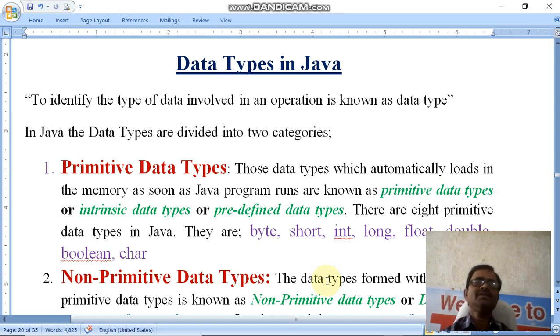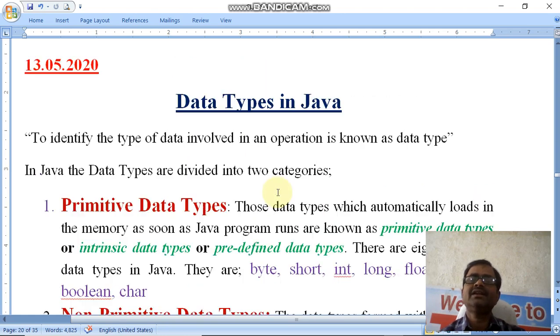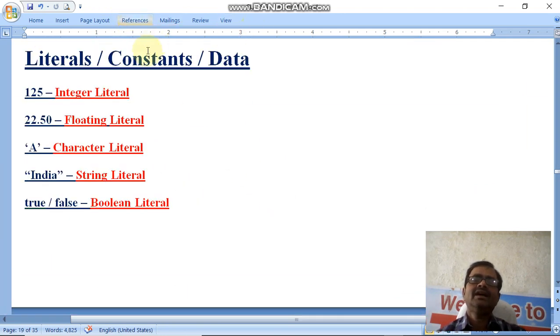Today's revision is data types in Java. But before data types in Java, you must remember that in my previous class I taught you about the literals. If you have understood that, then only can you understand data types in Java. I have taught you this in the previous class. Previous class means not class 8, just the online class.